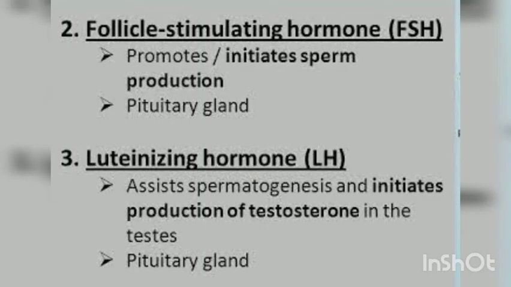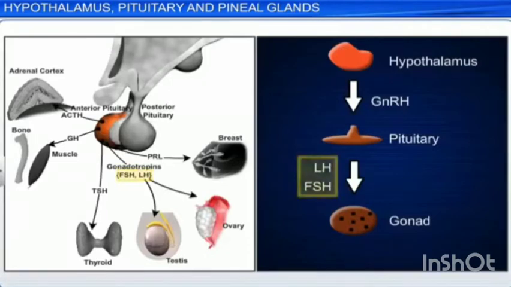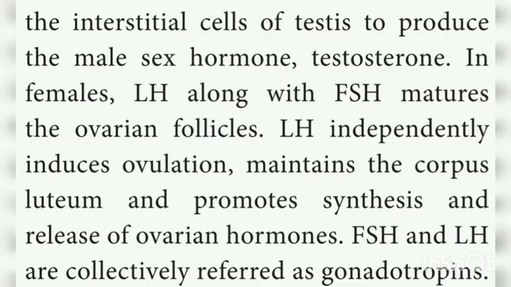Next is the luteinizing hormone. LH is a glycoprotein hormone which is also known as interstitial cell stimulating hormone, ICSH. In males, this ICSH acts on the interstitial cells of testes to produce male sex hormone called testosterone. Testosterone is the male sex hormone which is stimulated by this luteinizing hormone. In females, this LH along with the FSH matures the ovarian follicles. It is also called as Graafian follicle. This LH induces ovulation, maintains the corpus luteum and promotes the synthesis and release of ovarian hormones.